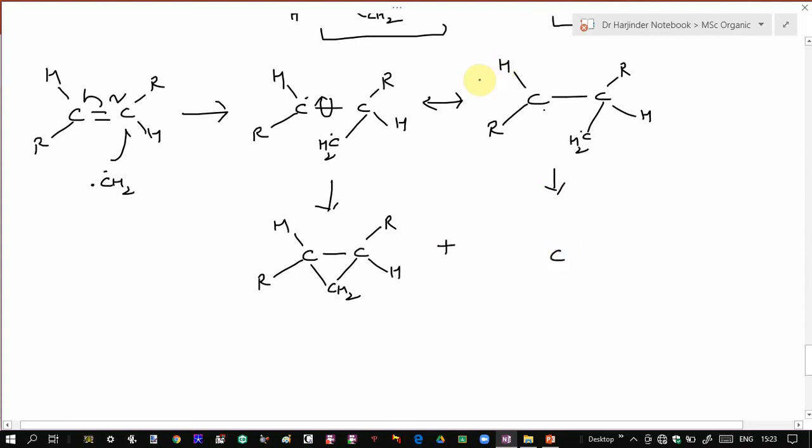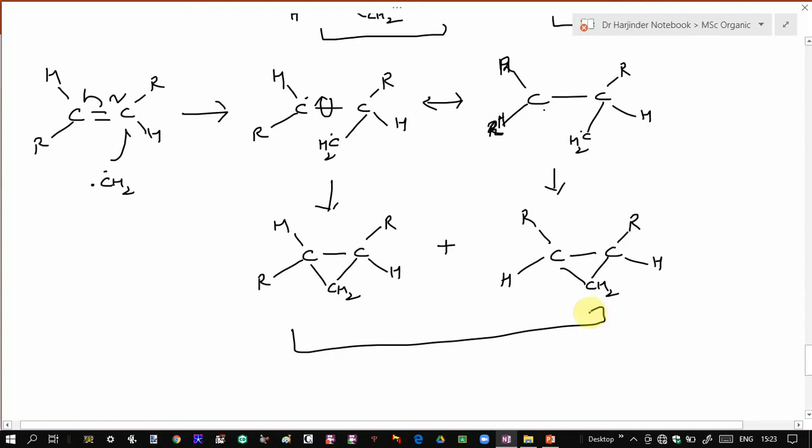Sorry, since this rotation takes place, here you will have R group and here you will have hydrogen. So this will give rise to the meso product. So again in case of trans-alkene you will get a mixture of products which are the same as that of cis-alkene. So product formation is the same as that of cis-alkene.